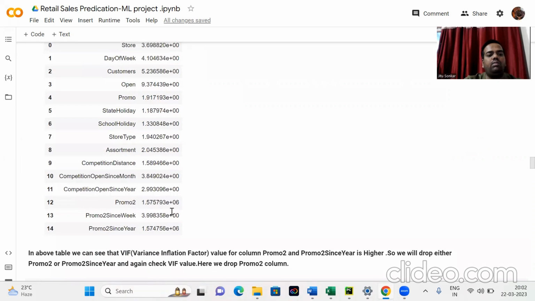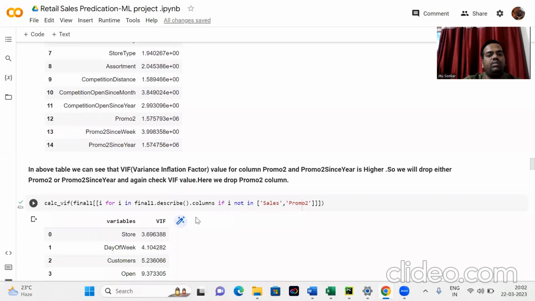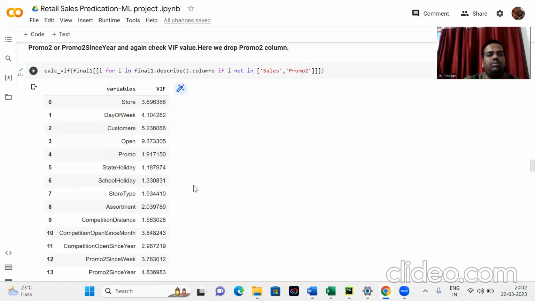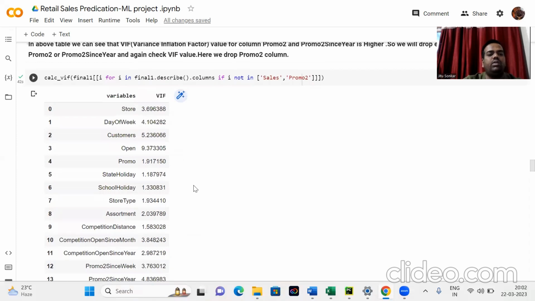In the above table, the VIF value for the columns promo2 and promo2 since is higher. So we will drop promo2 and promo2 since here, and again check the VIF values for the different columns. In this table, the VIF values lie between 1 to 5, and only one column, open, is 9.37. So we have to consider it also for modeling.